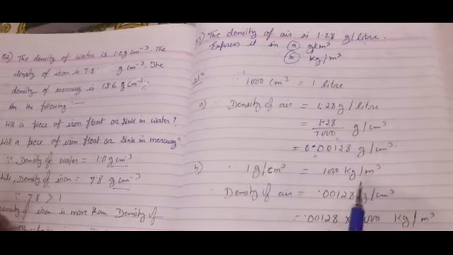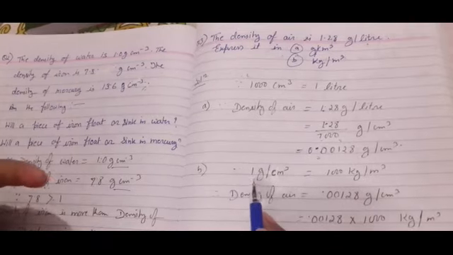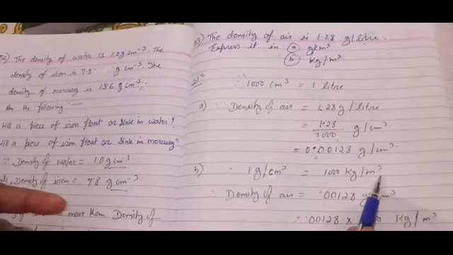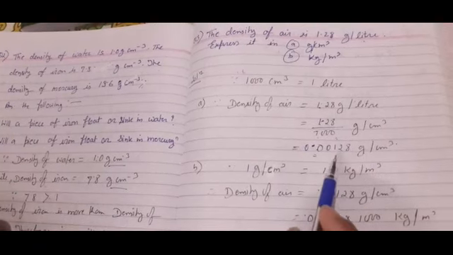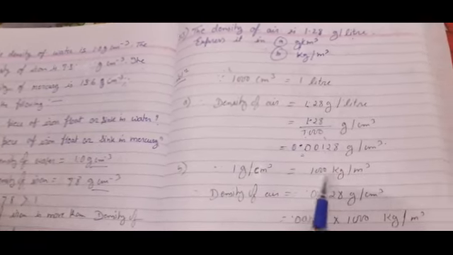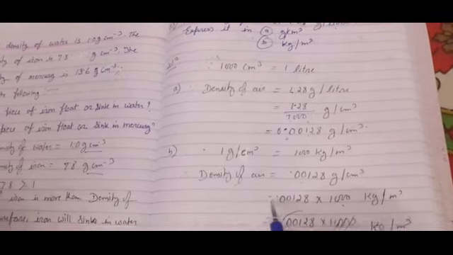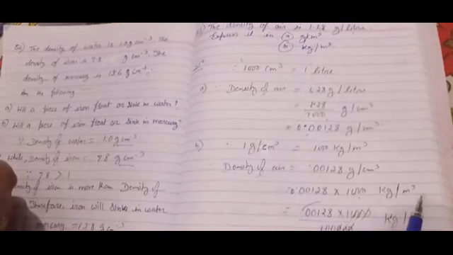And what about kg per meter cube? Then we know that 1 gram per centimeter cube is equal to 1000 kg per meter cube. So directly what we will do, we will multiply this value by 1000. So I did that. Density of air is 0.00128 into 1000 kg per meter cube.